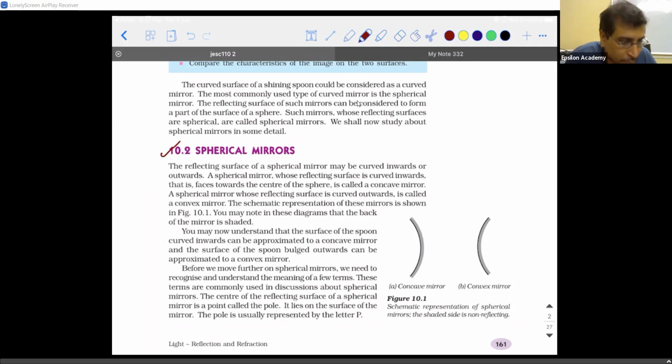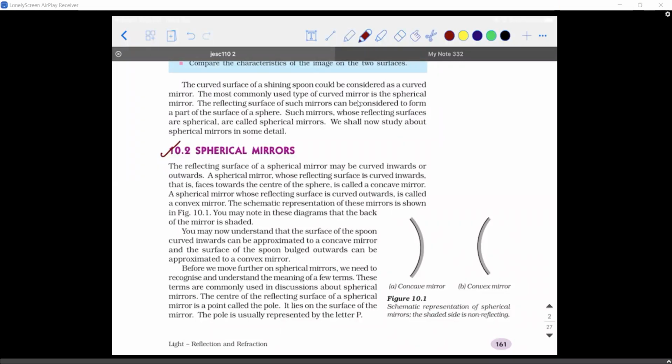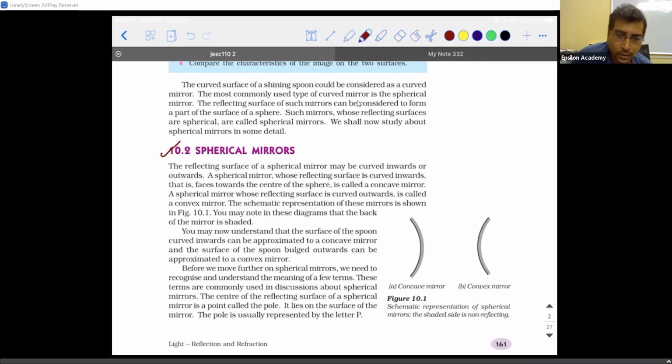What are you able to observe? Tell me. When you keep it very close, tell me if you are able to see your face. Sir, it's inverted. You keep it very close and see. Are you able to see yourself? Sir, it's very large. The image formed is very large, right? You cannot see your face. Try to bring it even closer. Try to keep it as close as possible so that you look at it without strain.